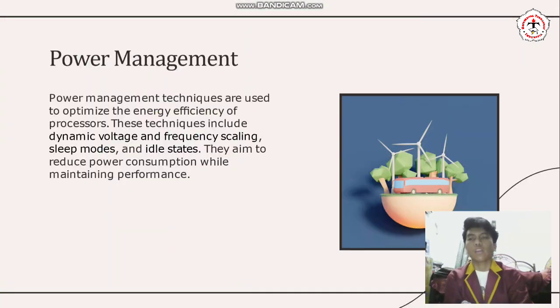Power management. Power management techniques are used to optimize the energy efficiency of processors. These techniques include dynamic voltage and frequency scaling, sleep modes, and idle states. They aim to reduce power consumption while maintaining performance.